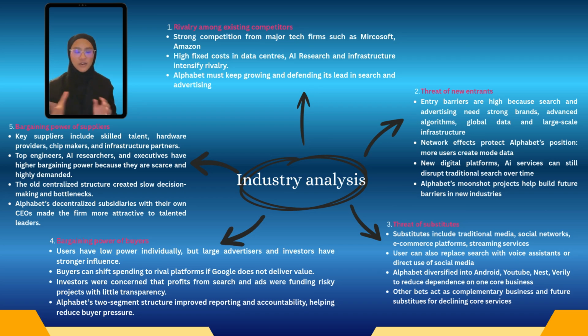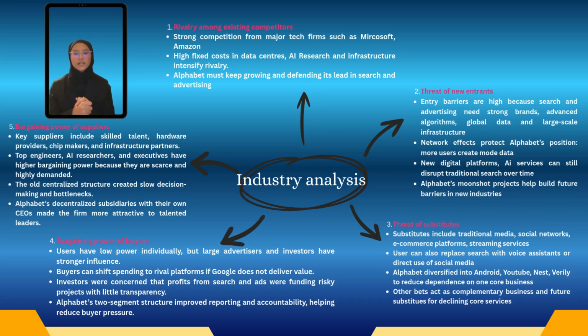Finally, the bargaining power of suppliers also matters for Alphabet. Key suppliers include high-skilled human capital such as engineers, AI researchers, and product designers, as well as hardware manufacturers, chip makers, and telecom or infrastructure partners. Top technical talent has high bargaining power because it is in strong demand across the technology industry. So, Alphabet must offer attractive compensation, autonomy, and meaningful work to retain it.